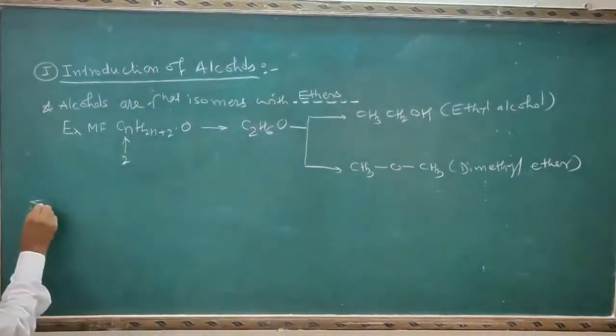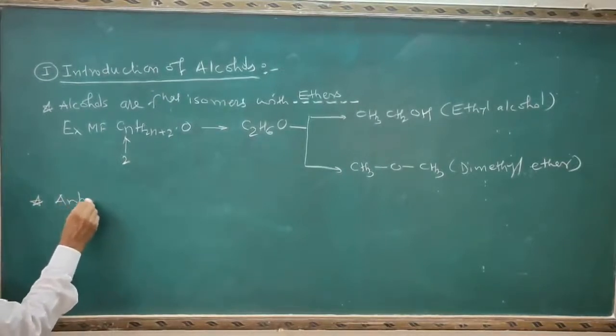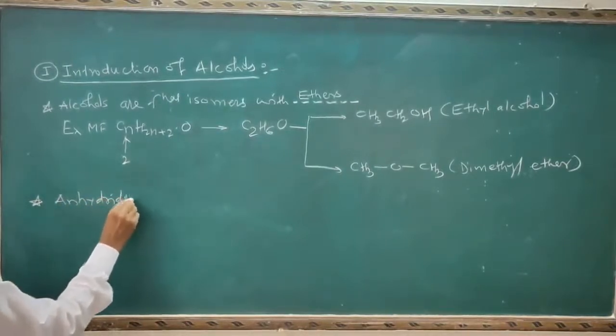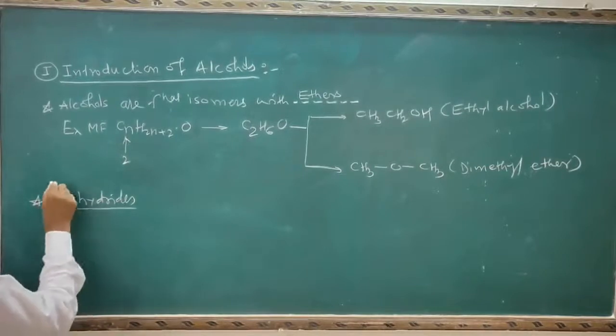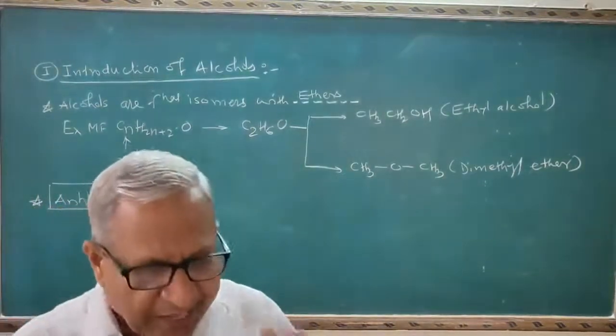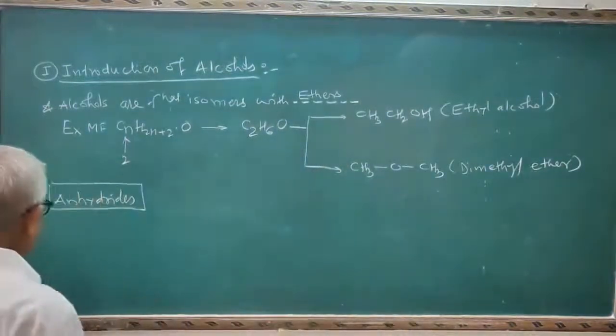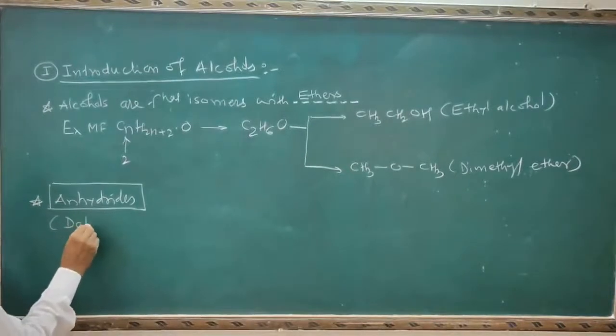Then the second important question is based on the term anhydrides. First I will explain the meaning of the term anhydrides. The term anhydrides indicates removal of water molecule. It is also known as dehydration.